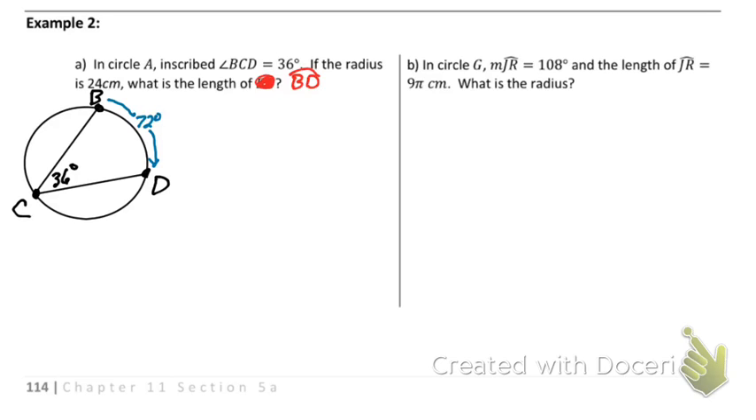All right, it says the radius is 24 centimeters. Now remember, our arc length is going to equal our circumference, which is 2 pi r, times our percent. So x over 360 times 2 pi r. Well, we have that x degree, that is 72 degrees divided by 360. My circumference would be 2 pi r, where my r is 24 centimeters.